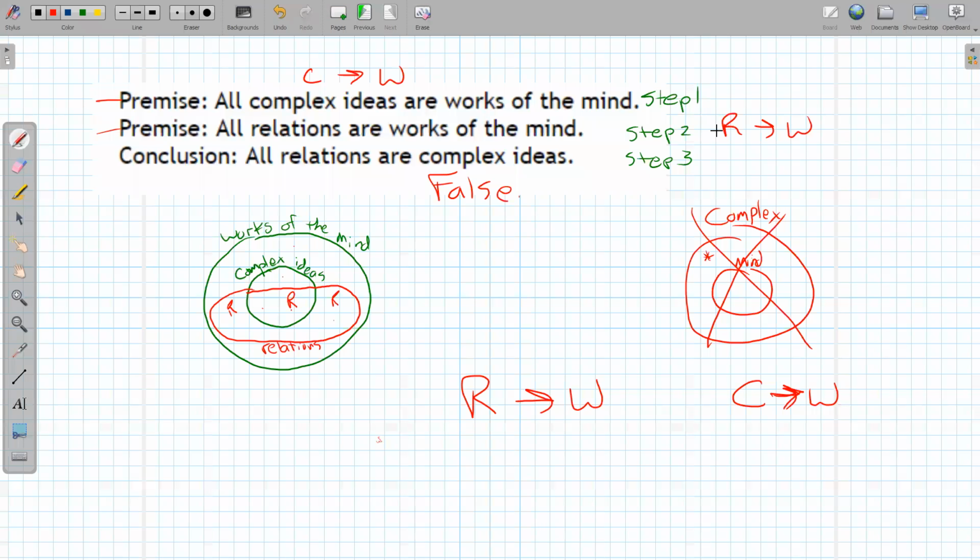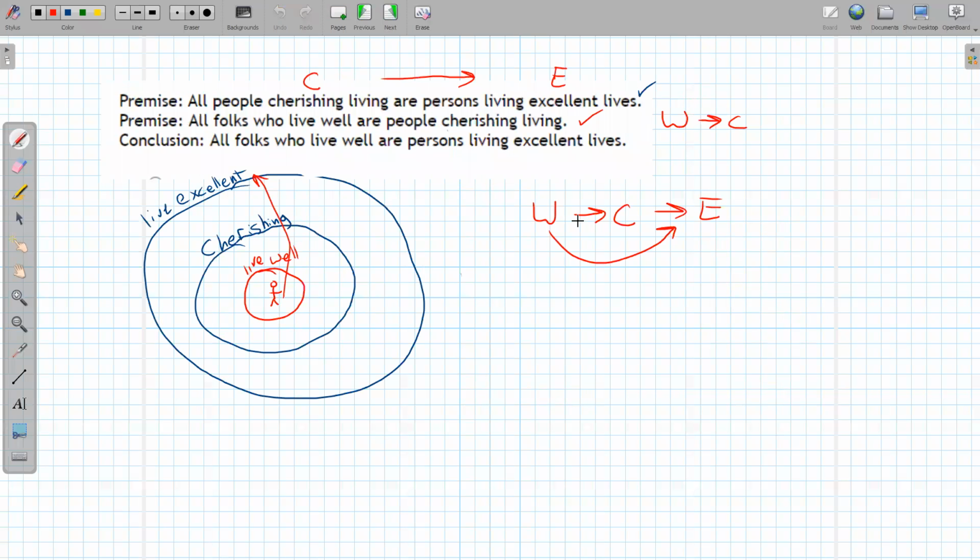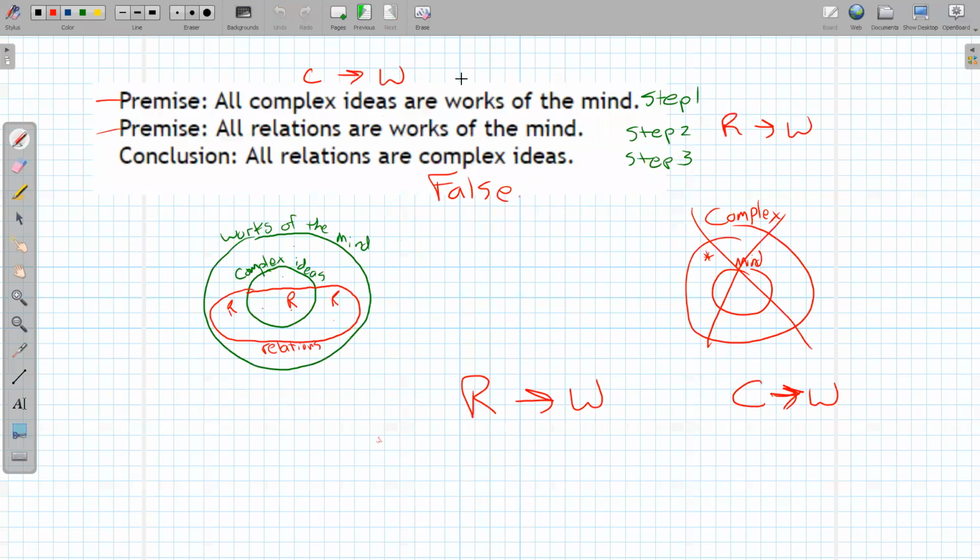So here, these two did not flow well together, but these two did flow well together, again, because I can take the W implies C and join that with the C implies E, which was the first statement, and get a continuous flow from W to E through C. That works here, didn't work here. So some people like the arrows to try and see if these things work together. Some people like the Venn diagrams. Our minds all work different.